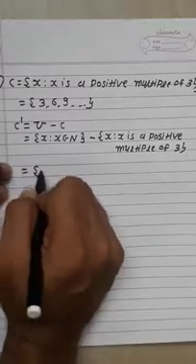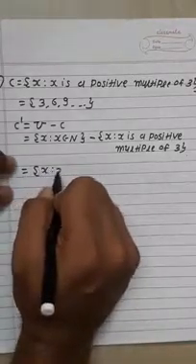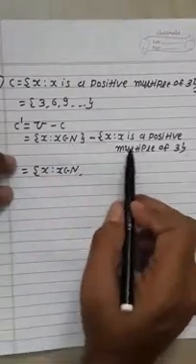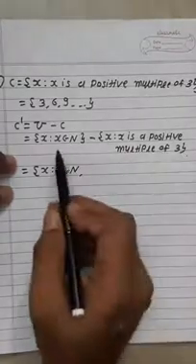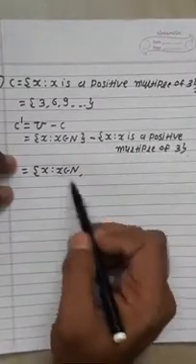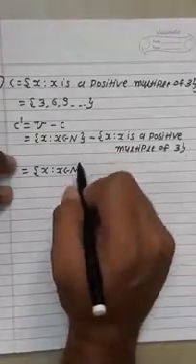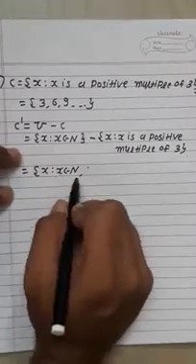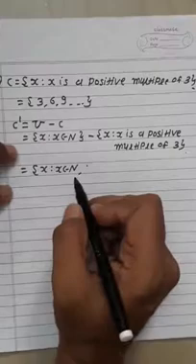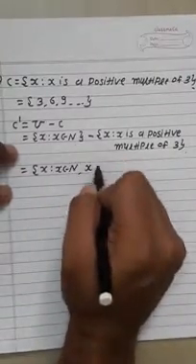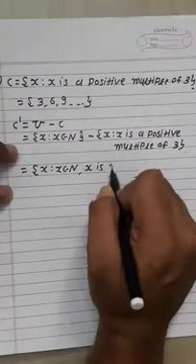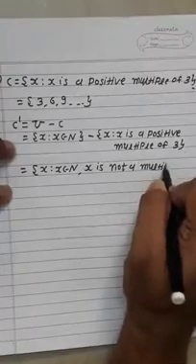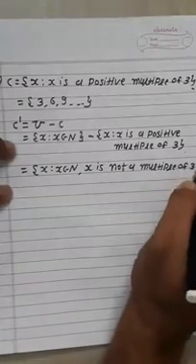See here, all numbers are present in U and the multiples of 3 are present in C. So our answer is the remaining numbers, the numbers which are not multiples of 3. So our answer is the set of x such that x belongs to N, x is not a multiple of 3.